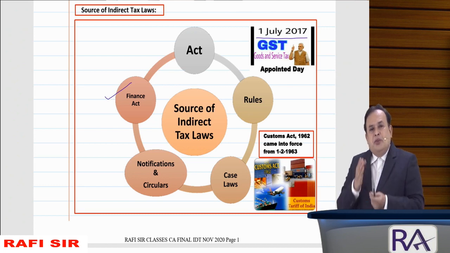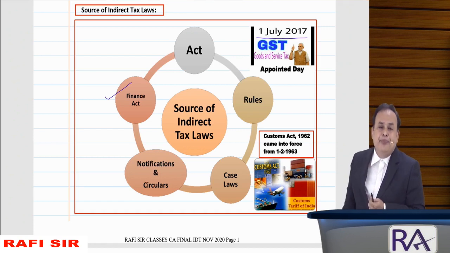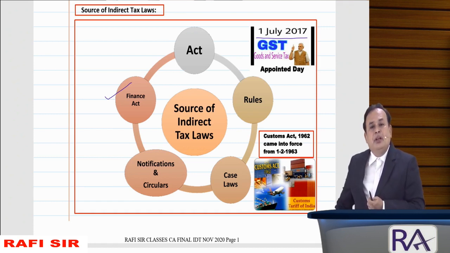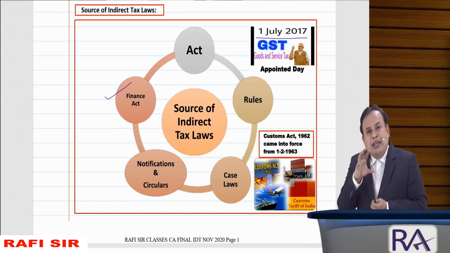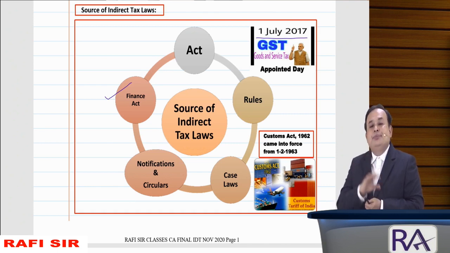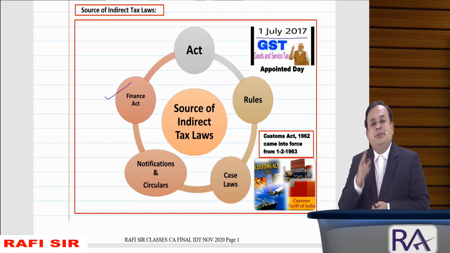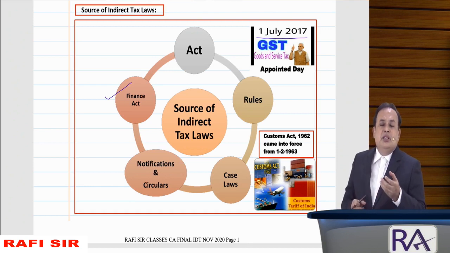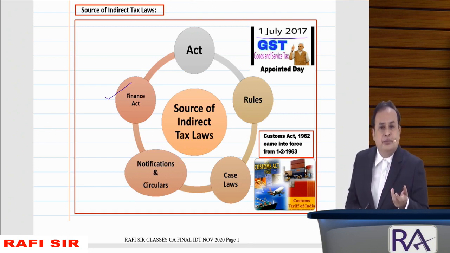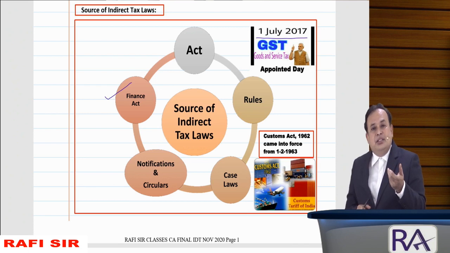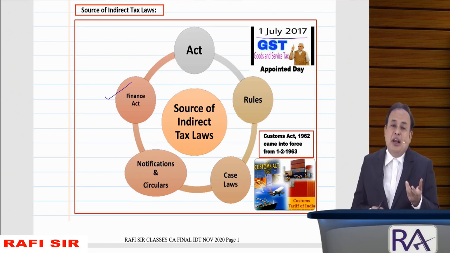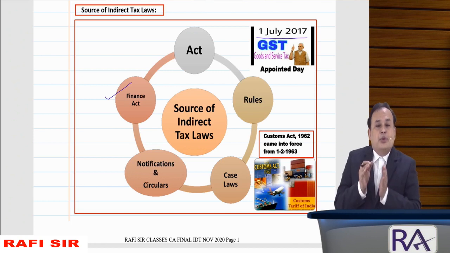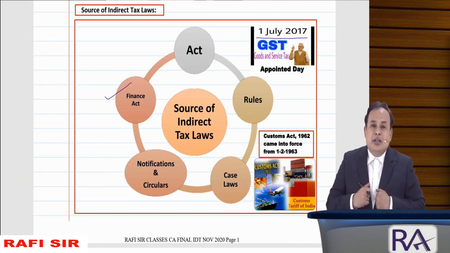Further, when the act is enacted by the Parliament or State Assembly, as the case may be, my dear sir, there must be rules. Yes, there must be rules. The CGST Act, the Central Goods and Services Tax Act 2017, enacted by the Parliament, has framed rules. Why are rules required?